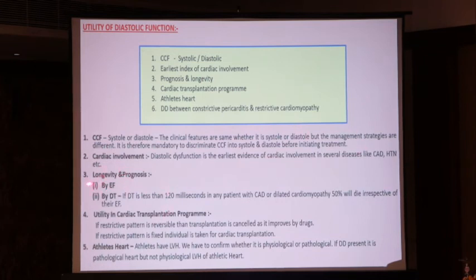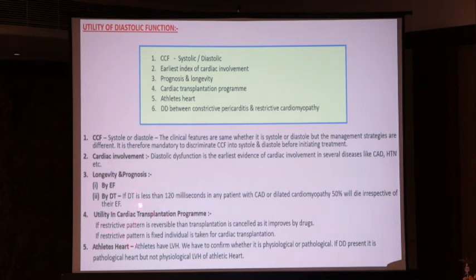Number two, cardiac involvement. Diastolic dysfunction is the earliest evidence of cardiac involvement in several diseases like CAD, hypertension, etc. The longevity and prognosis of the life by ejection fraction, by deceleration time. If deceleration time is less than 120 milliseconds in any patient with coronary heart disease or dilated cardiomyopathy, then think 50% will die irrespective of the ejection fraction.